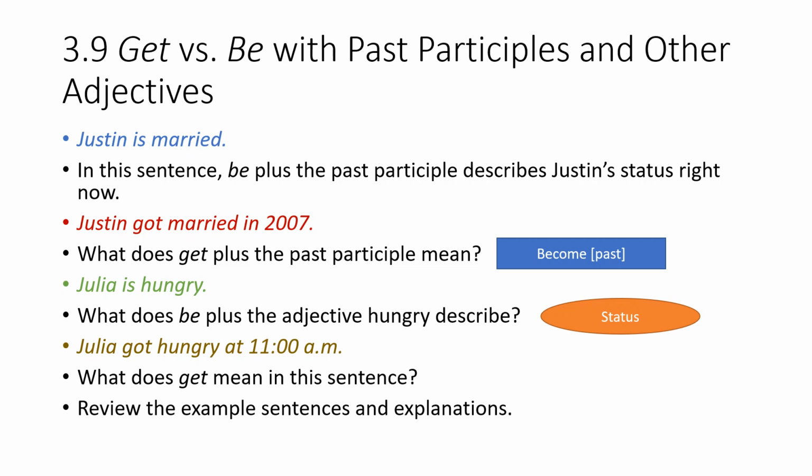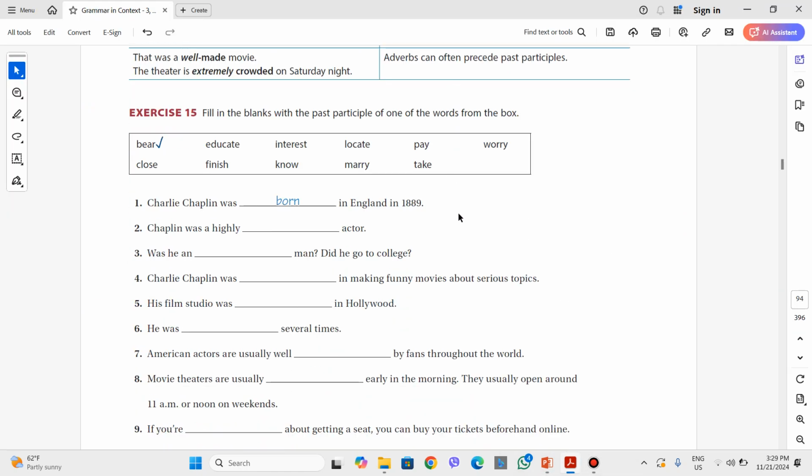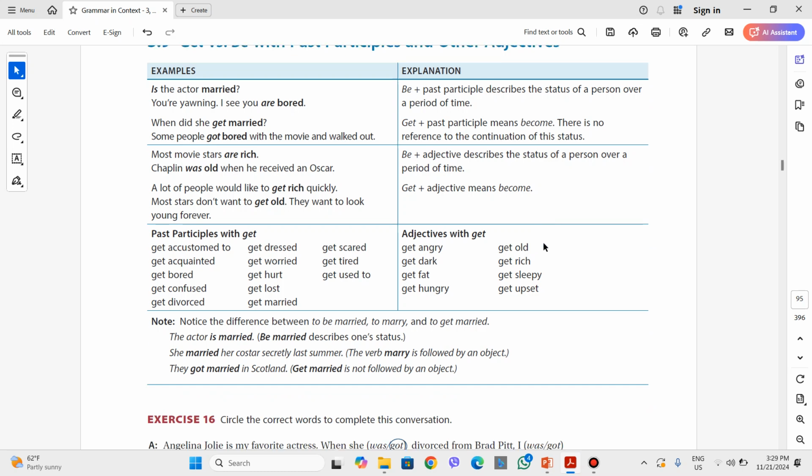Now, if we review the examples that we have in the chart, we can see the difference between them. Please read them through. The explanations are all simple and clear, but the note needs to be explained, I think. Here, what we have in the explanation is what we just explained in the slides. Past participles with get, these are some examples, and these are examples of adjectives with get as well.